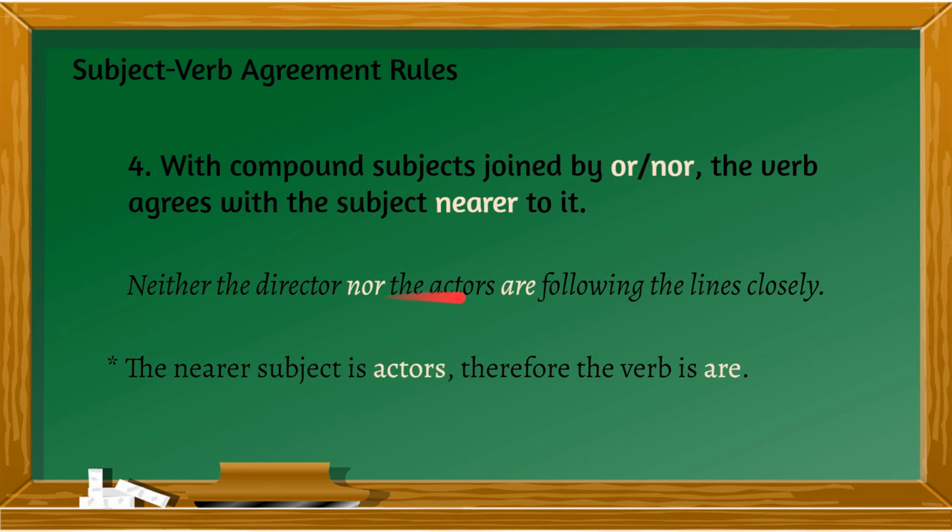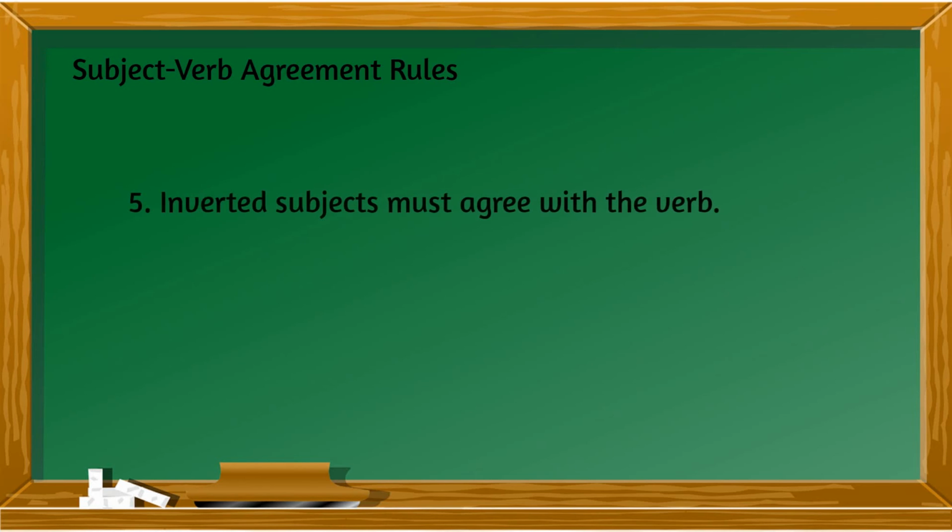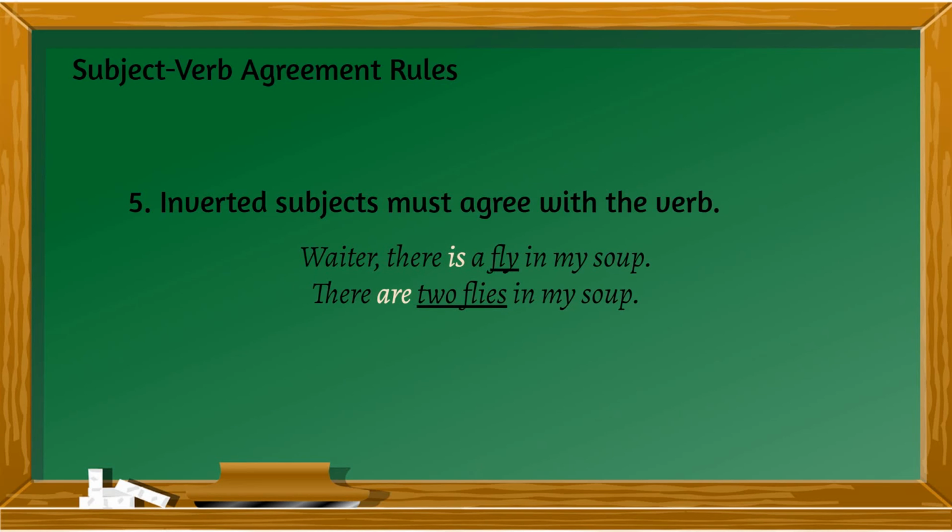Okay, so that's how you apply this rule. Next one, inverted subjects must agree with the verb. Of course, not all subjects are always at the beginning of your sentence. Example, "Waiter, there is a fly in my soup." Okay, there is a fly in my soup. So the verb comes first before the noun or the subject.